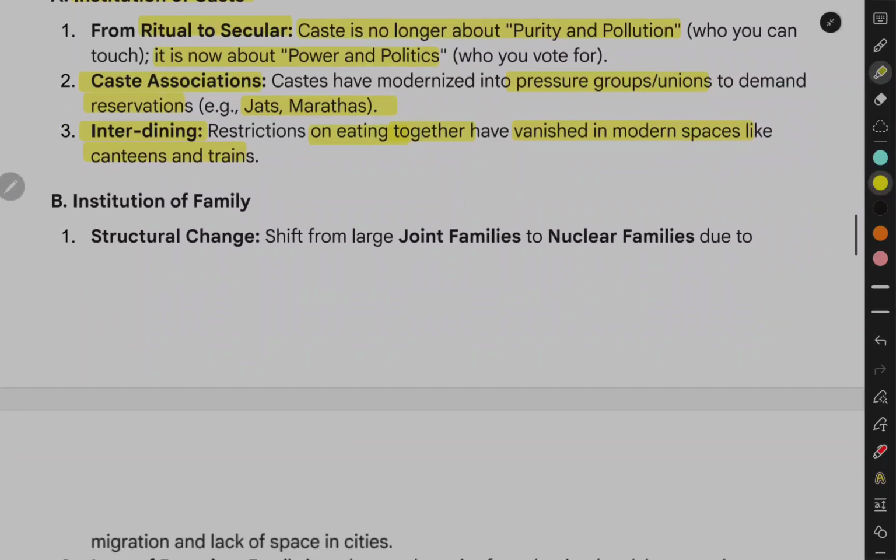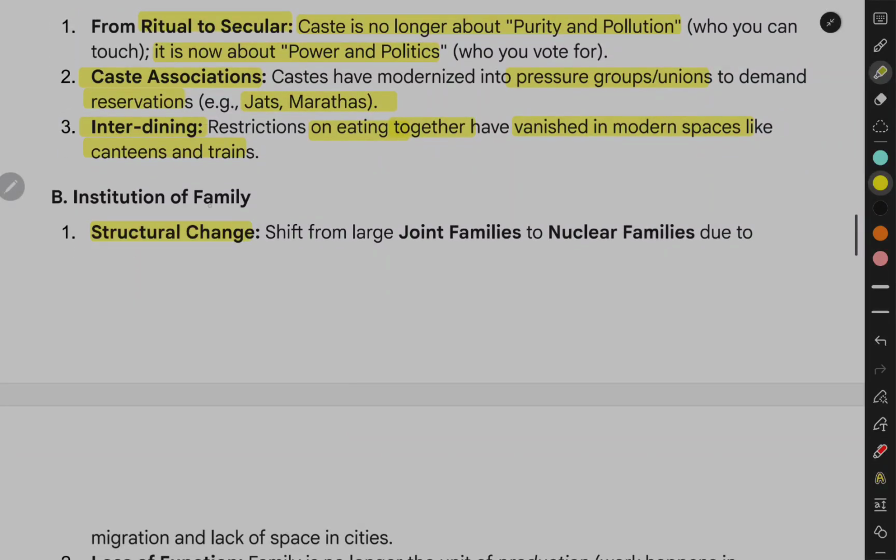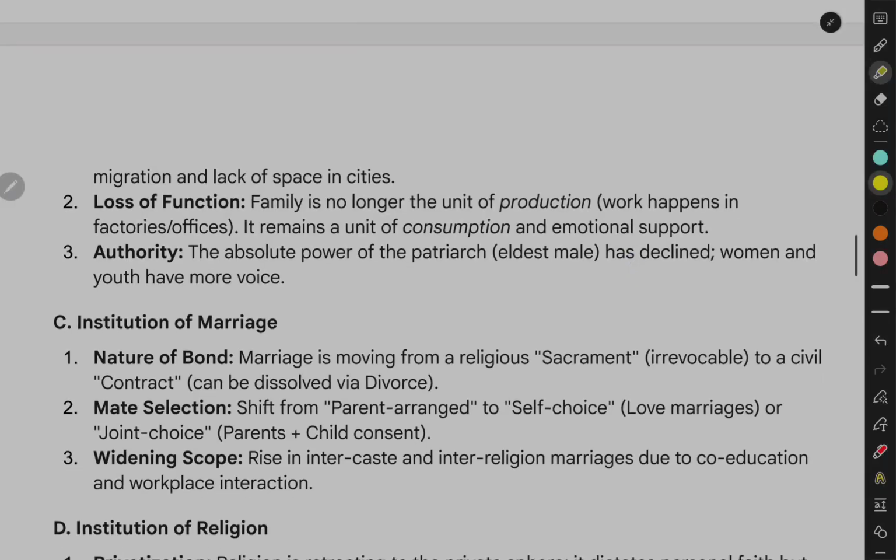B. Institution of family. Structural change: shift from large joint families to nuclear families due to migration and lack of space in cities. Loss of function: family is no longer the unit of production. Work happens in factories and offices. It remains a unit of consumption and emotional support.